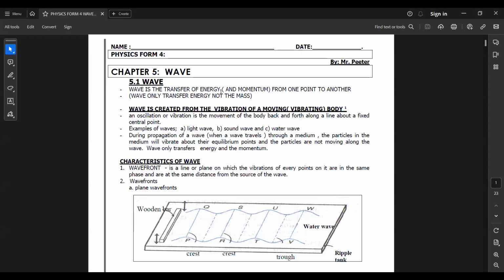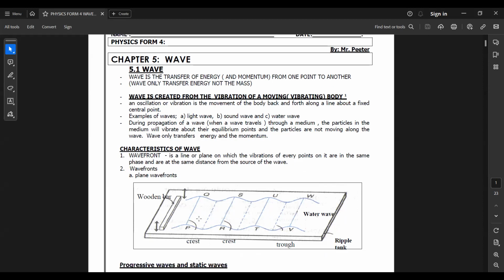Okay, first thing, what is a wave? A wave is the transfer of energy and momentum from one point to another, but a wave is not the transfer of mass or matter. Look at this diagram. A water wave is moving from left to right. Whichever particles are here remain here, they don't go there. They just transfer the momentum and the energy to the neighboring water particles. So a wave is the transfer of energy and momentum from one point to another, but not the transfer of mass or matter.